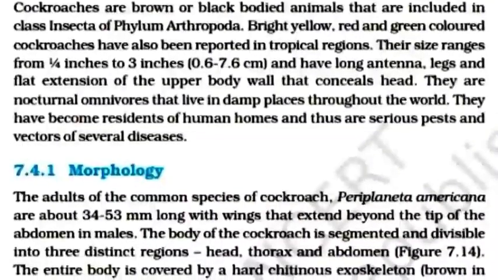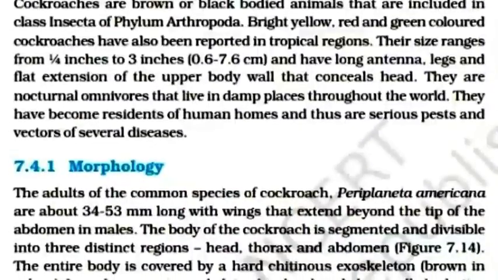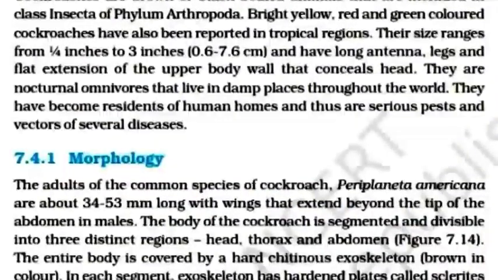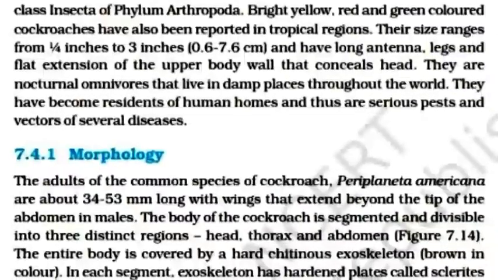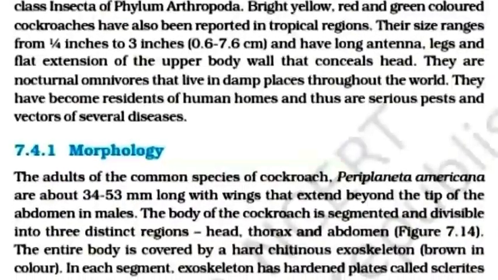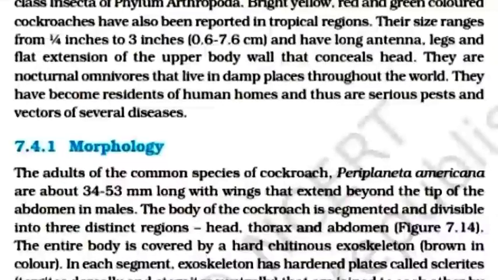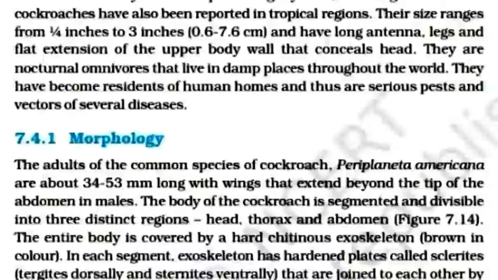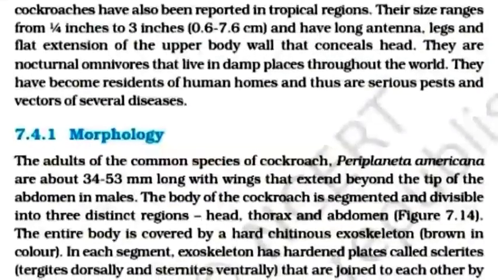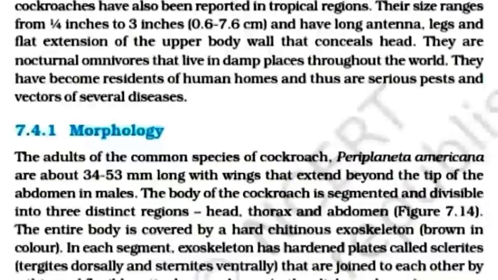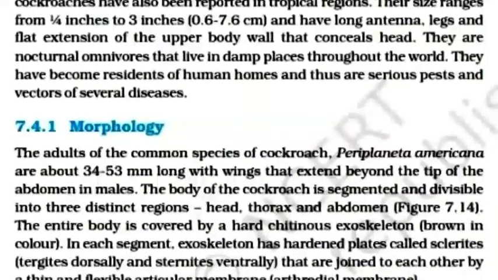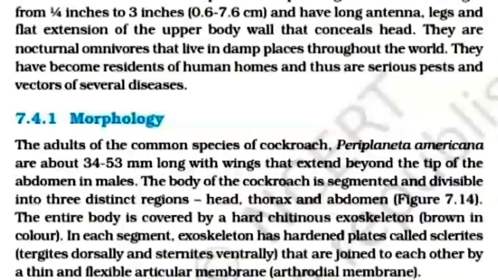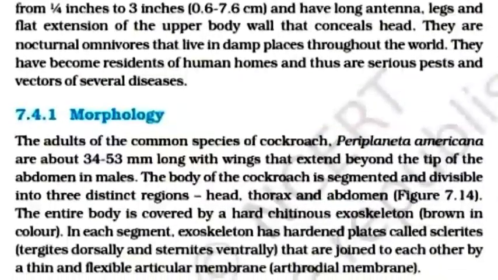The entire body is covered by a hard chitinous exoskeleton, brown in color. In each segment, the exoskeleton has hardened plates called sclerites, tergites dorsally and sternites ventrally. They are joined to each other by a thin and flexible articular membrane, the arthrodial membrane.